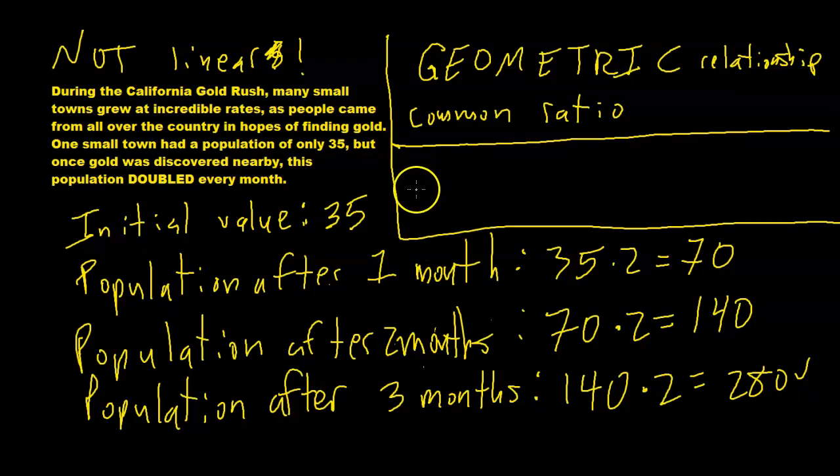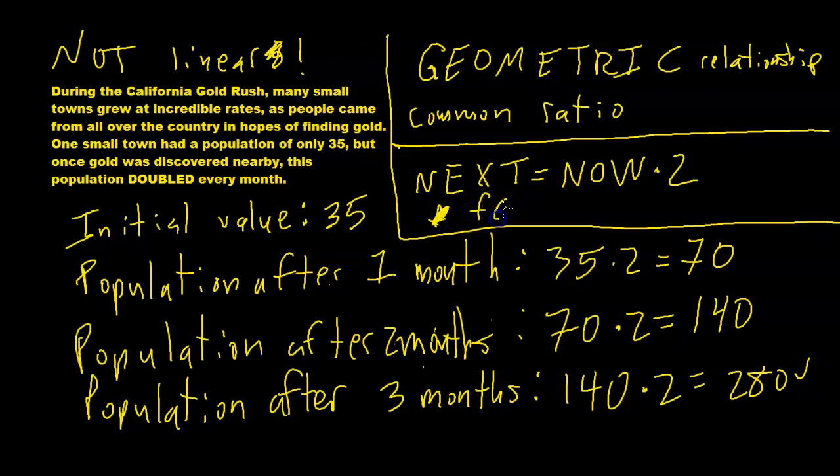So for example, if we wanted to write a next-now equation for this relationship, to find the next value of population, you take your current value of population and you multiply it by 2, right? Can we write that as a recursive function also? We sure can. We can write f of n plus 1 equals f of n times 2.